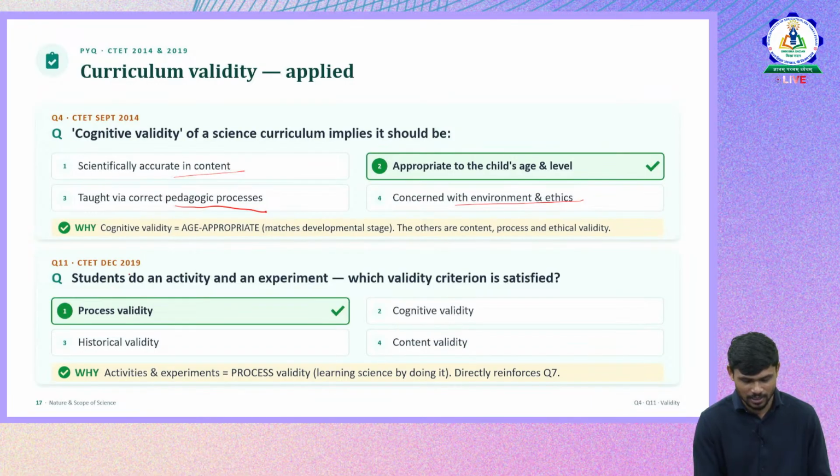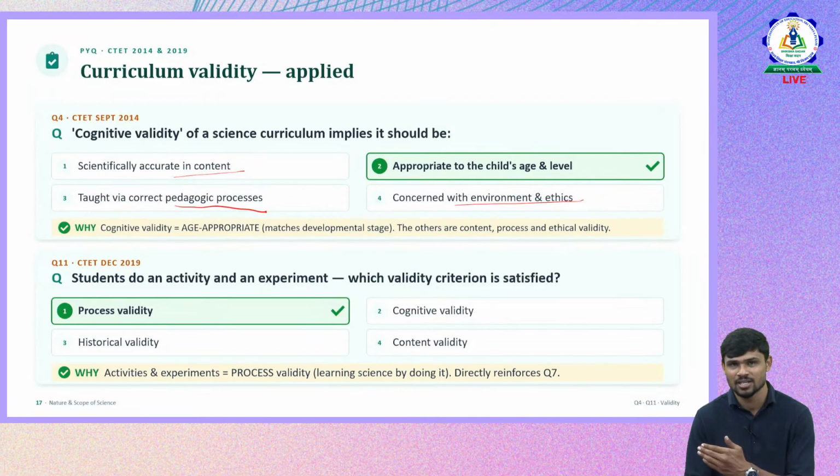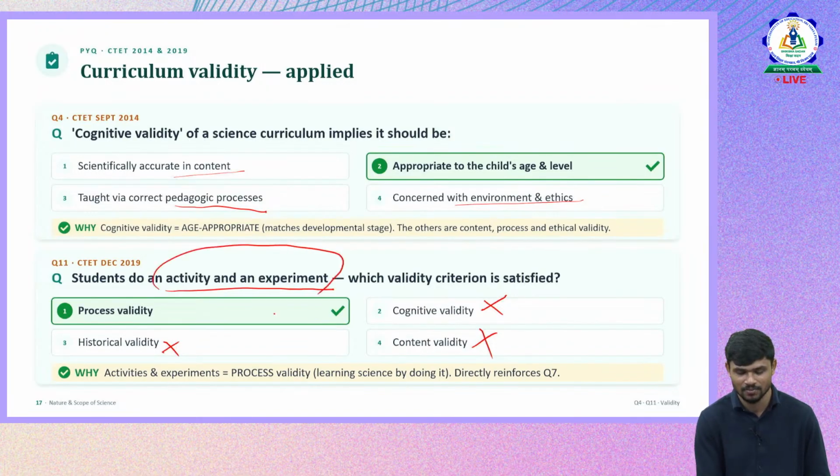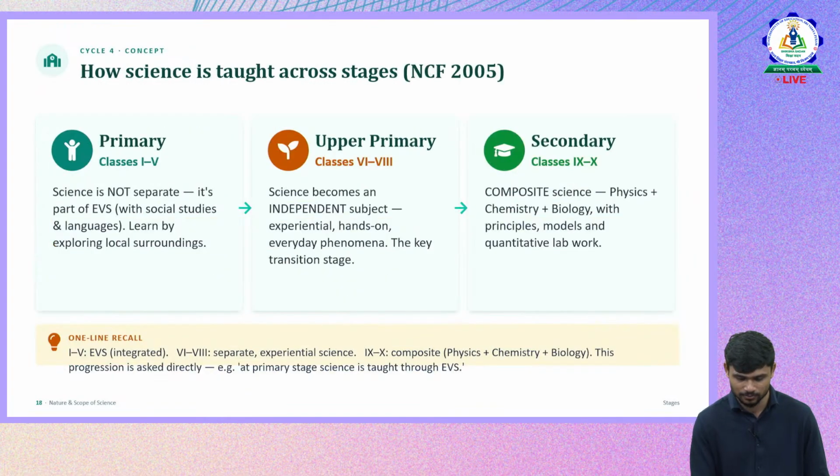Then curriculum validity, a 2019 question, let us see. Students do an activity and an experiment. Which validity criterion is satisfied? They are performing an activity. So it is a process. If we go with the meaning of the statement or word that is given, we'll understand half of it. So cognitive validity, no. Content validity, no. Historical validity, no. It is talking about the activity and an experiment, which is related to the process. So it is process validity.